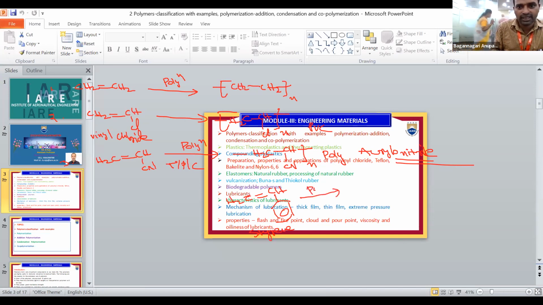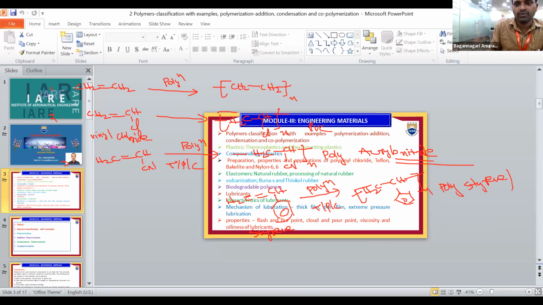It undergoes polymerization in presence of temperature, pressure, and catalyst to form (H2C-CH) taken n times, polystyrene. So this is the fourth example.